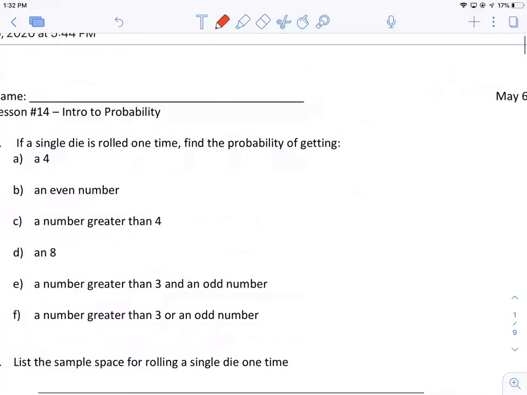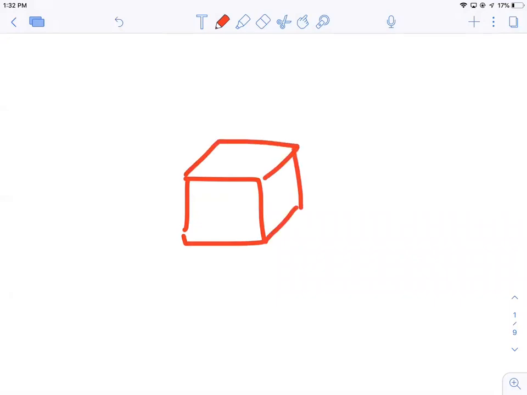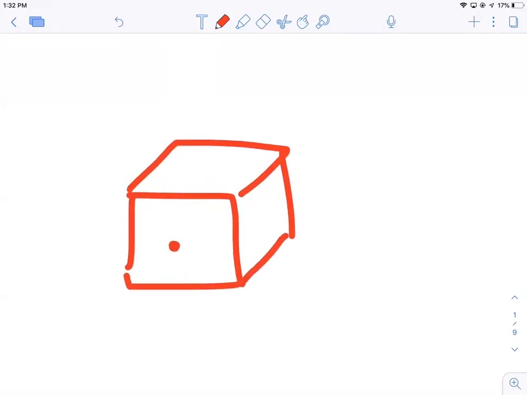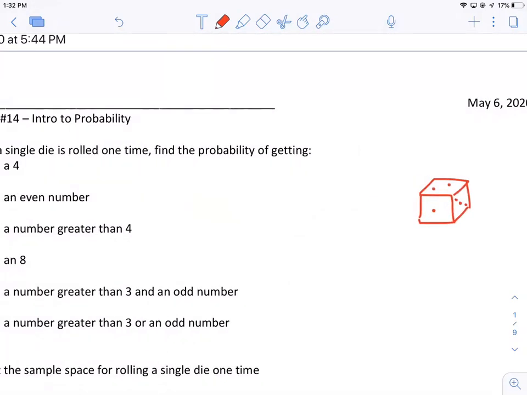So if I roll a die, what's the chance of getting a 4? Well, a die, if you do not know, is a 6-sided number cube, like so. It has 6 sides, and that would represent 1, that represents 2, that represents 4. I don't know exactly how the numbers are oriented, but that's a die.